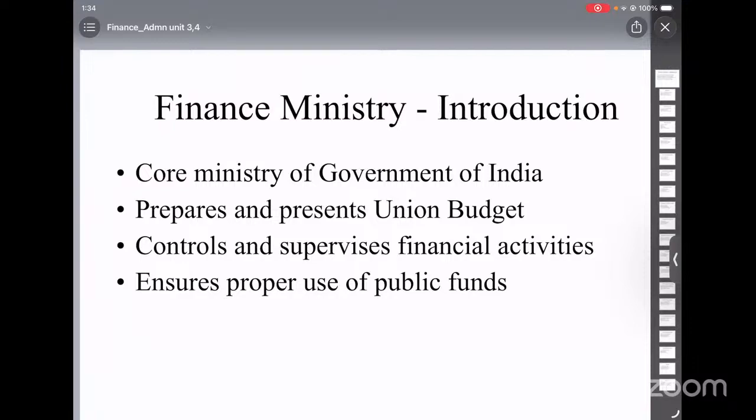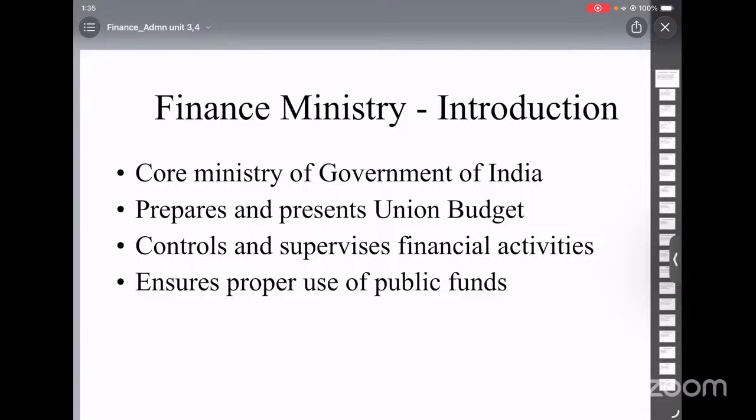So the administrative ministry has detailed knowledge about all their departments. That is the first body which assists the Finance Ministry. They provide accurate information about their financial needs and requirements.